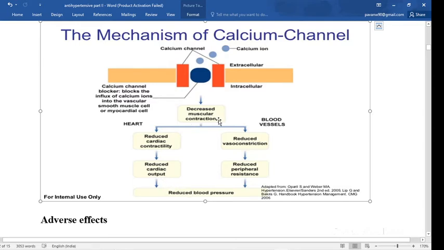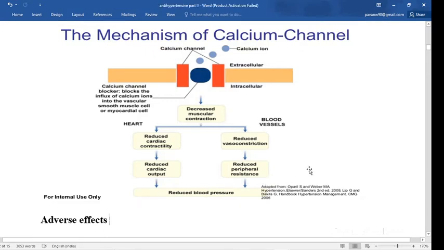Now in the blood vessel, due to that decrease in muscular contraction, it causes reduced vasoconstriction, and due to that reduction of the vasoconstriction it reduces the total peripheral resistance, and hence it reduces the blood pressure. So simply, blood pressure is due to cardiac output into peripheral resistance, and hence this calcium channel blocker reduces both cardiac output and the total peripheral resistance, and hence there is a reduction in the blood pressure.